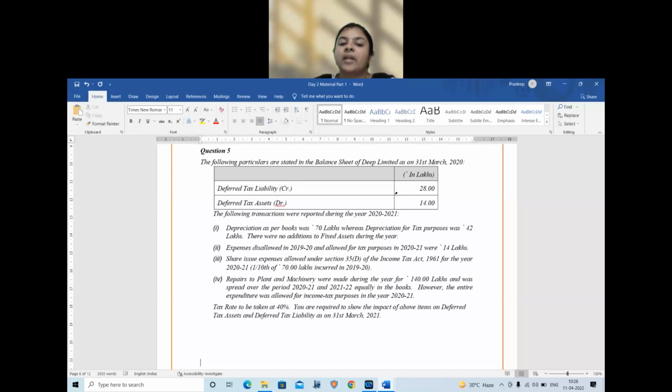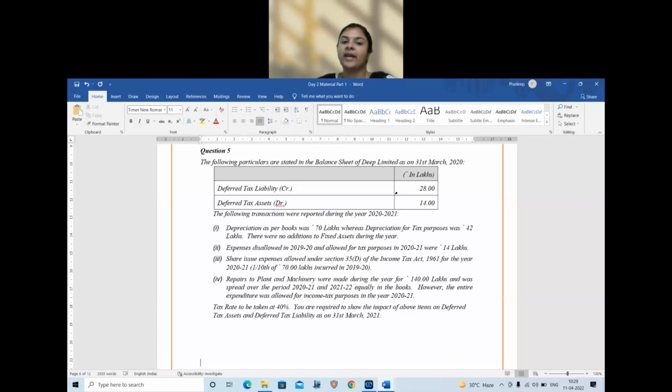Fourth, repairs to plant and machinery was made during the year for 140 lakhs, and it was spread over 2020-21 and 2021-22 equally. So expense was split and recorded in the books. However, the entire expenditure was allowed for income tax purposes.